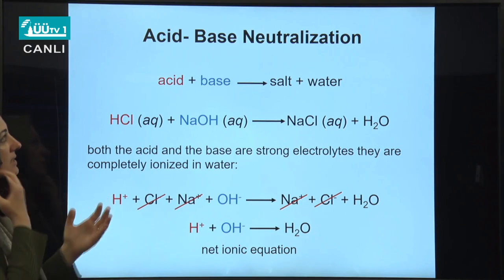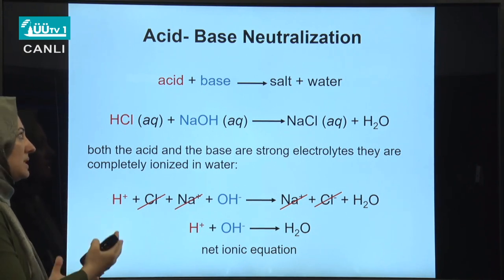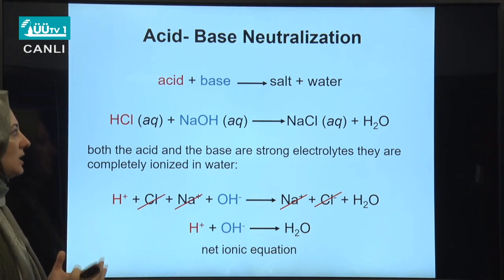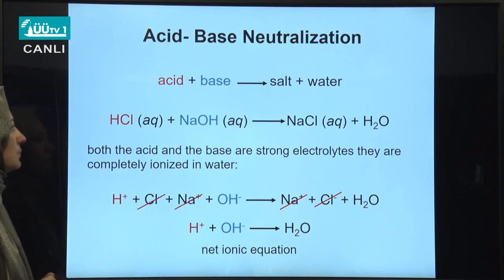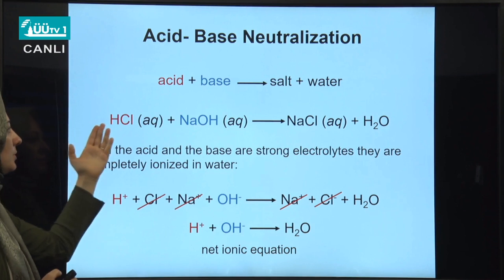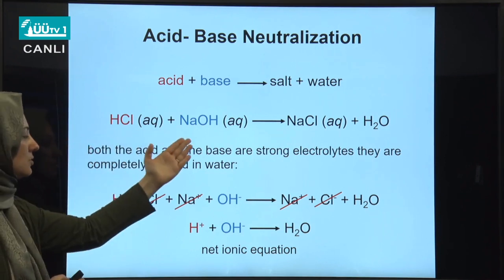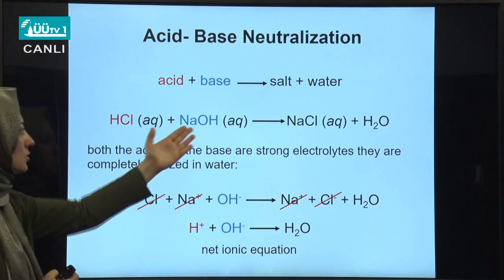Now coming to the acid-base neutralization concept, when we mix an acid and a base, the neutralization reaction takes place, and in the end salt and water are formed. The best known example is the neutralization reaction between hydrochloric acid and sodium hydroxide, which are both a strong acid and a strong base.